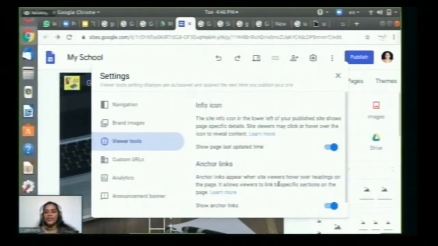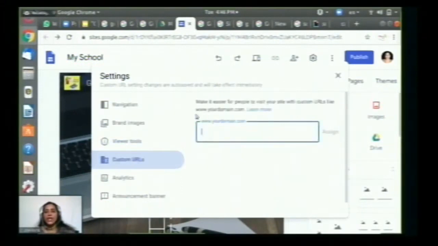And anchor links appear when the site viewers hover over the headings on their pages, and it allows the viewers to link to specific sections on the page. And one more thing, custom URLs, and it makes it easy.